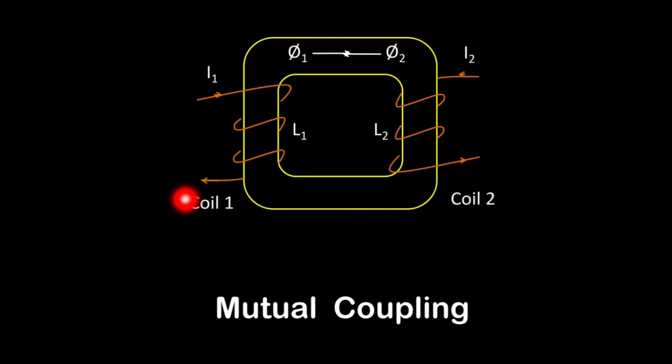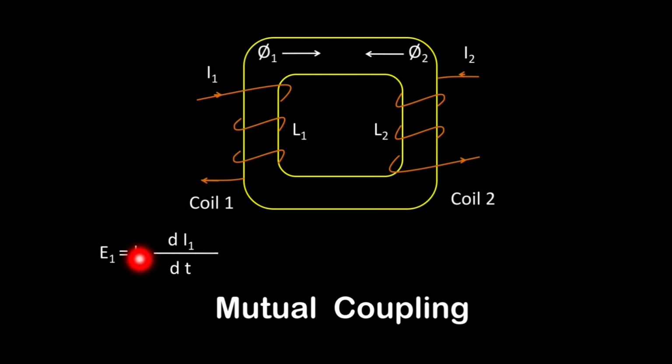So let us write down the voltage equation for coil number 1. Again E1 is equal to L1 di1 by dt and M di2 by dt. L1 di1 by dt is the self-induced EMF for coil number 1 and M di2 by dt is the mutually induced EMF from coil number 2. Now as the directions of the fluxes are opposite to each other, we will put a negative sign here. So the self-induced EMF and mutually induced EMF will get subtracted from each other.